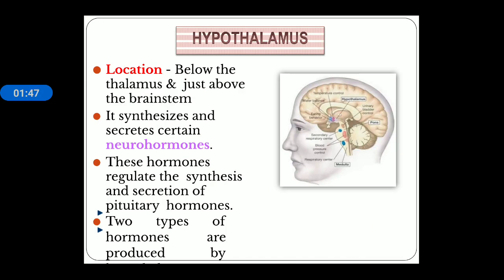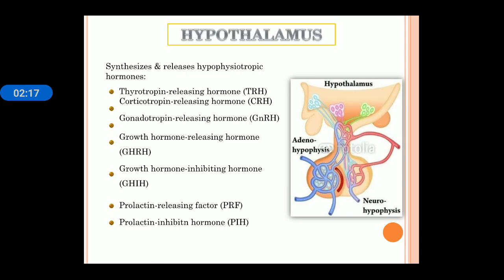First, hypothalamus. Hypothalamus is located just below the thalamus and just above the brainstem portion, and hypothalamus release certain neurohormones. These hormones further regulate the functioning of pituitary hormones. Means the hormone released by hypothalamus control the functioning of pituitary hormone. There are two type of hormone produced by this hypothalamus. First category is releasing hormone, second category is inhibiting hormone.